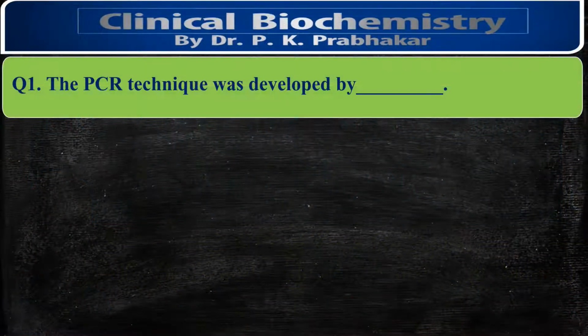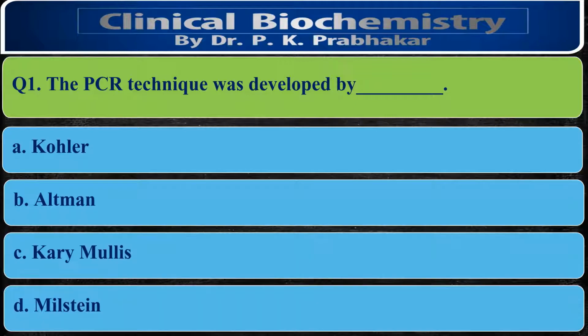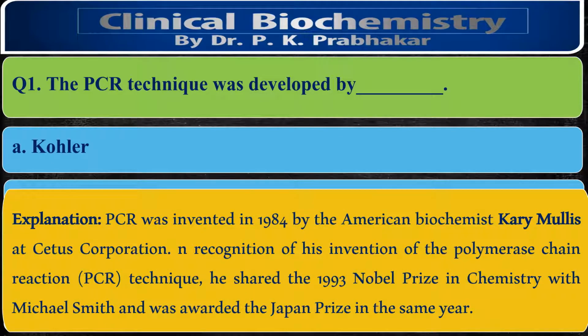So the first question is: the PCR technique was developed by, and here are our four options: Kohler, Altman, Kary Mullis, and Malestin. The correct option is Kary Mullis, who discovered this PCR technique in 1983-84. He was an American biochemist working at the Cetus Corporation. In recognition of his invention of polymerase chain reaction, he was awarded the Nobel Prize in 1993, along with a Japanese scientist.